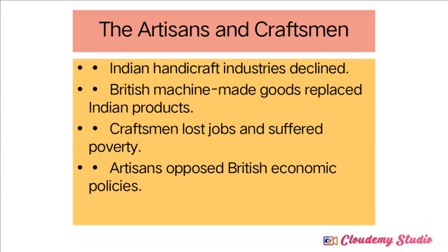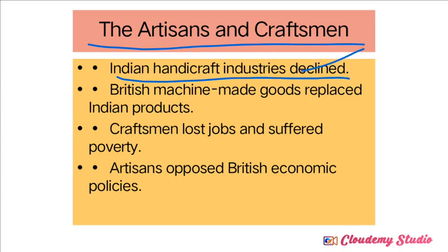So next one, the artisans and craftsmen. How did that society struggle under British policies? Indian handicraft industries declined. How did it decline? In the previous lesson I explained that in simple language, right? The Britishers installed huge machineries, and with the help of those machineries the level of production increased.